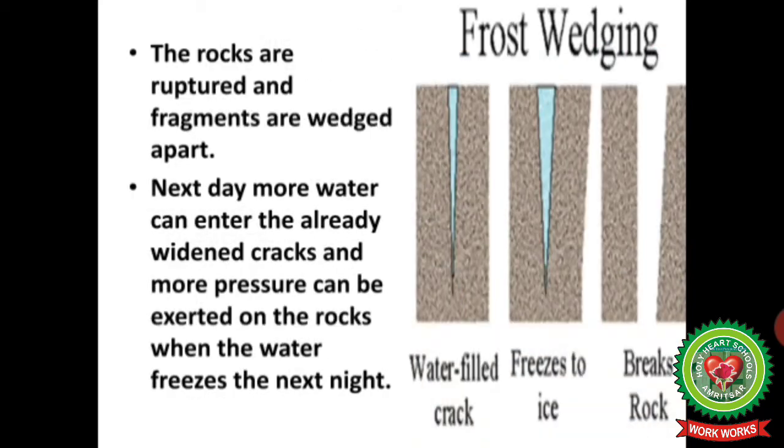The rocks are ruptured and fragments are wedged apart, means the gap increases, the cracks increase in size. Next day, more water can enter the already widened cracks and more pressure can be exerted on the rocks when the water freezes next night.